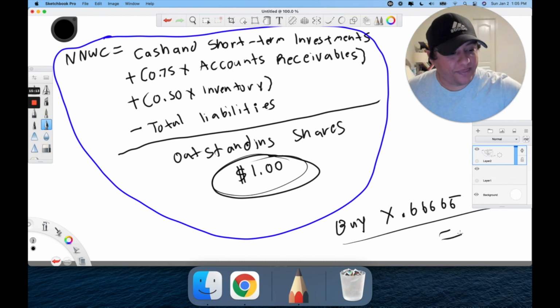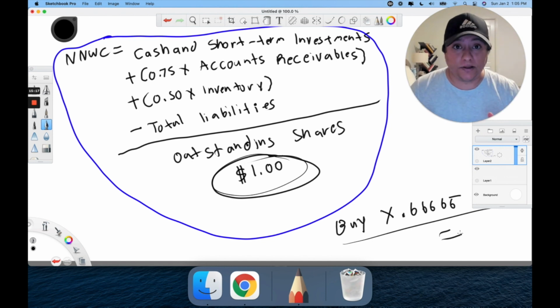So guys, that is the end of this video. I just went over the terms that you need to familiarize yourself with, which are net current asset value per share and net working capital per share, and then how to come across the buy price. So that's the terms, that's where everything comes from, and those are the formulas. Now, in the next video, in part 2, let's actually do this for real, on an actual company.